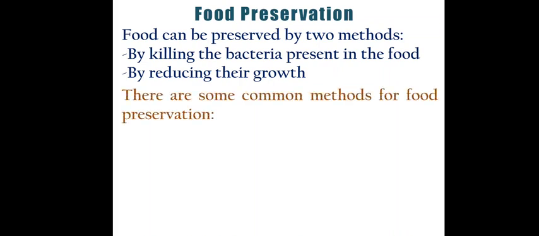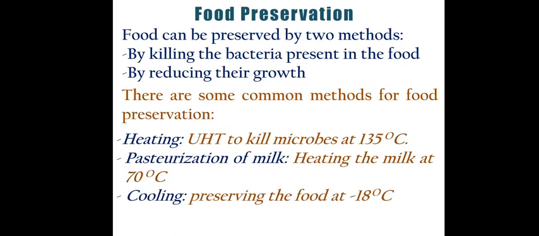So the first best method for food preservation is the heating method. Nowadays there is a technique known as ultra heat treatment. Remember, UHT stands for ultra heat treatment, in which milk or some other milk products are heated at high temperature, maybe 135 degrees Celsius or more than the boiling temperature, for a very short time, a few seconds. Because of that, the bacteria cannot sustain this high temperature and will be killed.